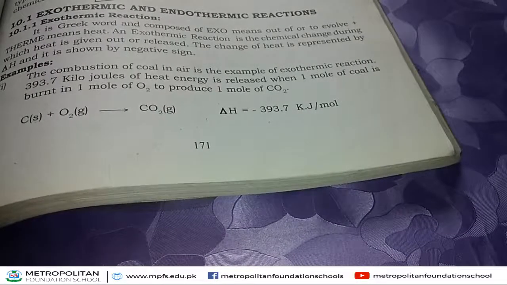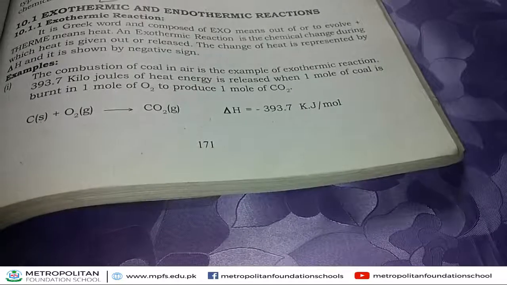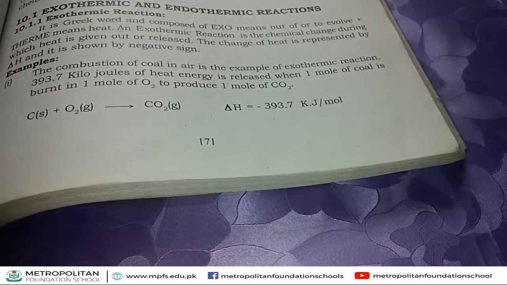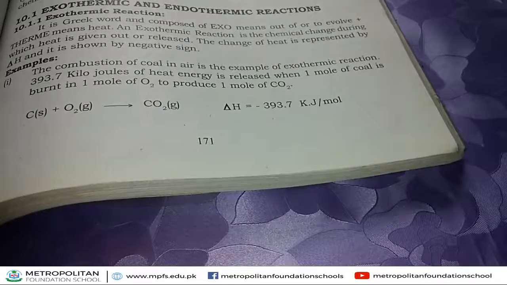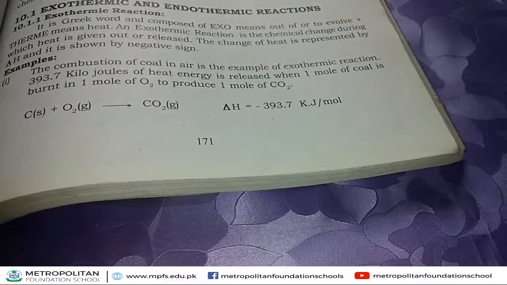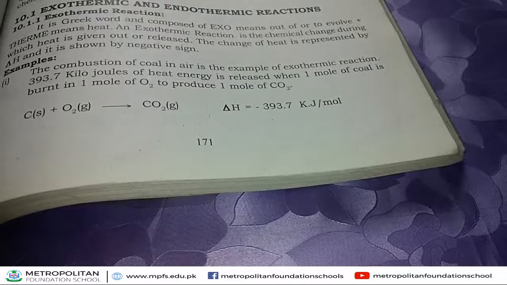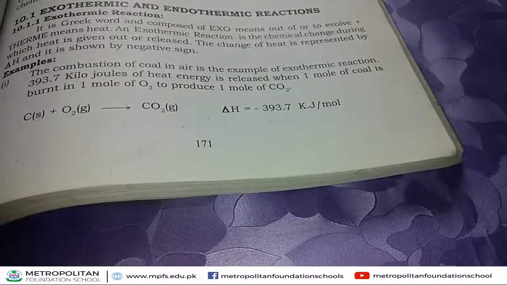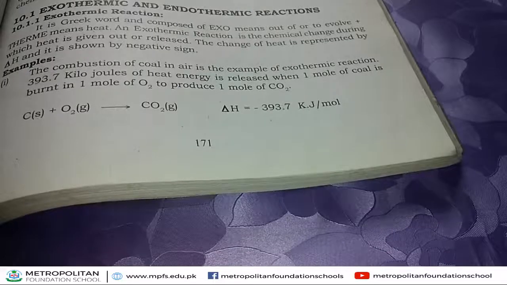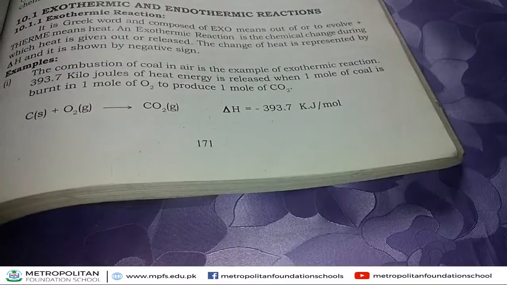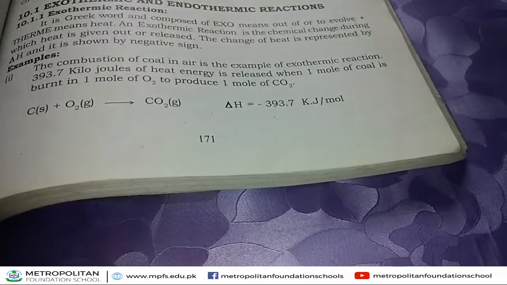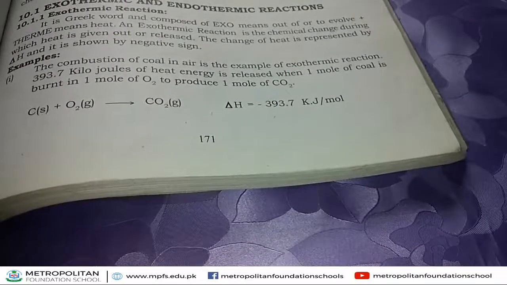Exo means out and therm means heat. It indicates heat is released or evolved during a chemical reaction. Such a reaction is called exothermic reaction. Exothermic reaction is the chemical change during which heat is released, heat is given out.